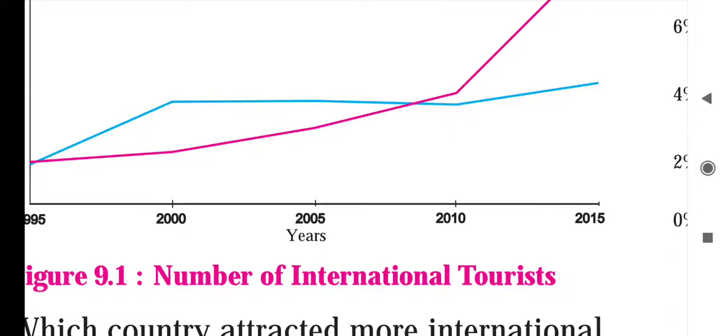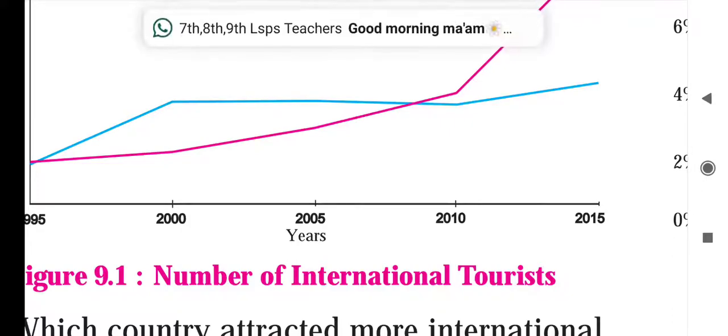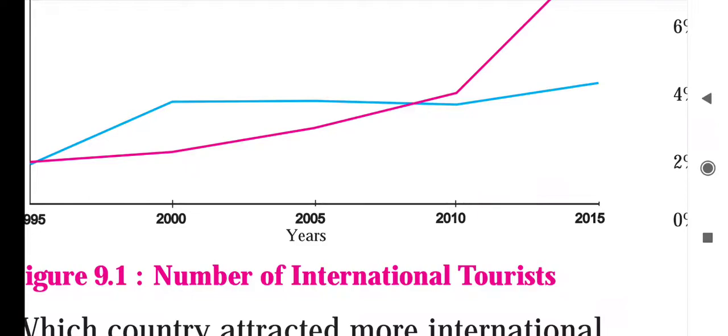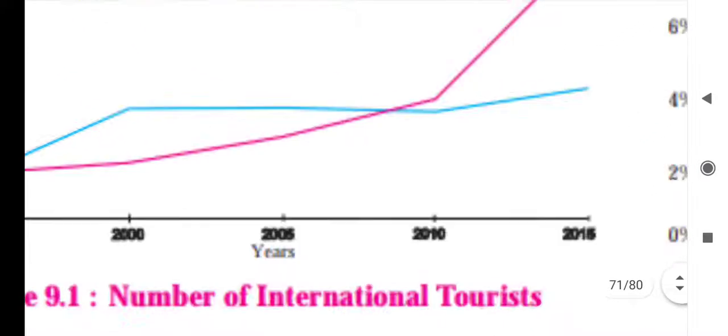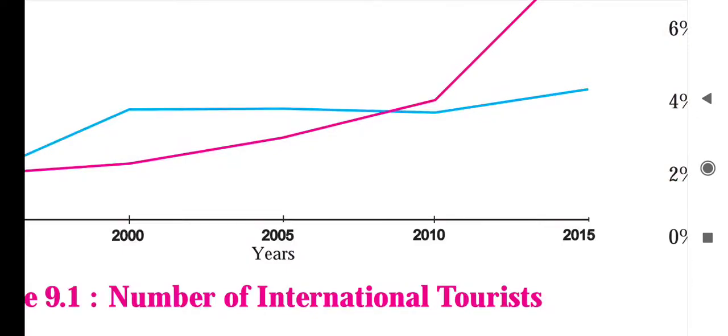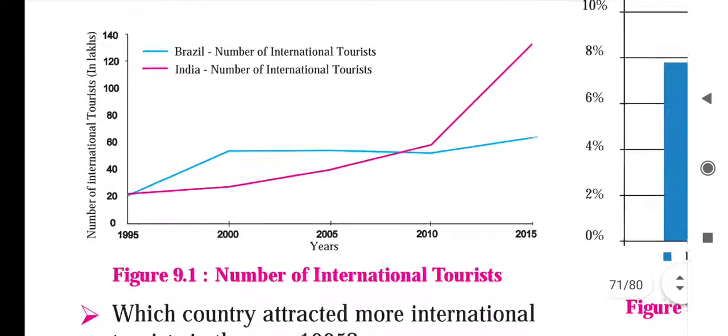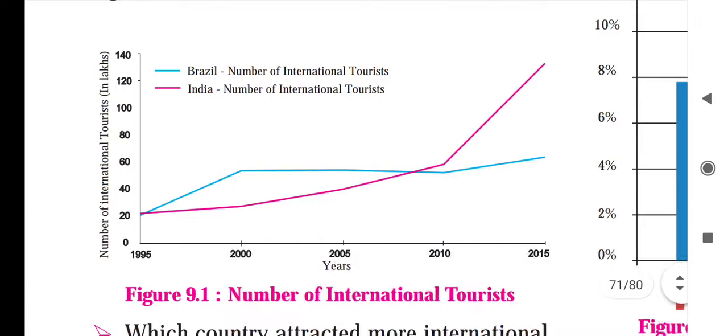So see here, we have to study this by the following graph. We can see it in a simple way. What was the number of international tourists in the year 2015?